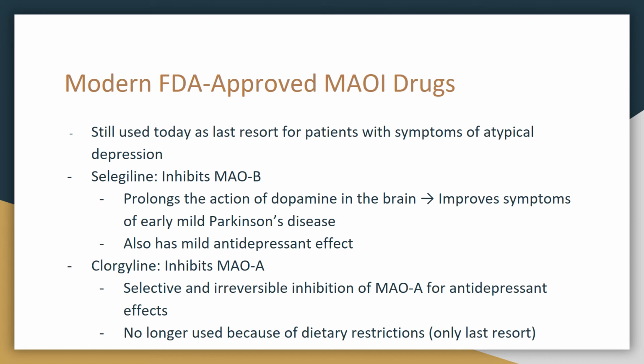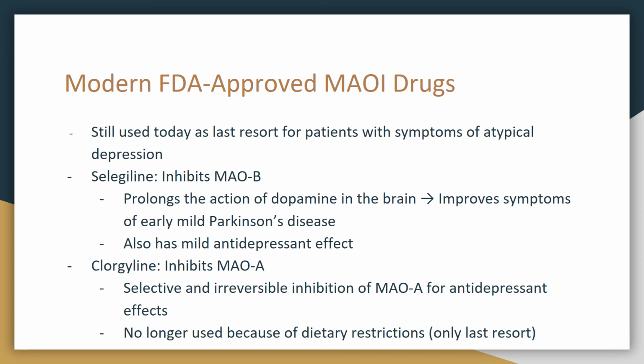Modern FDA-approved MAOI drugs are still used today as a last resort for patients with symptoms of atypical depression. With selegiline as an example, which inhibits MAO-B as discussed earlier in the diagram, it prolongs the action of dopamine in the brain, therefore improving the symptoms in early mild Parkinson's disease. Selegiline also has mild antidepressant effects.